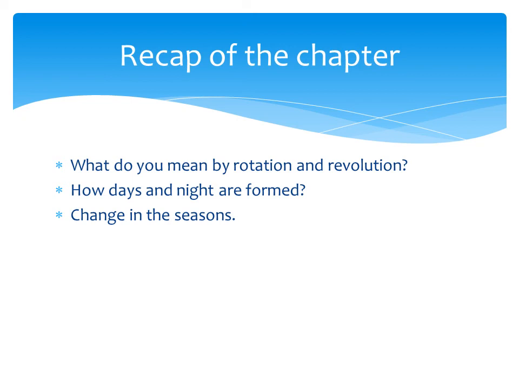Then we have seen about the revolution. The movement of the earth around the sun in its own orbit is called a revolution. For completing this, it will take 365 and a quarter days.